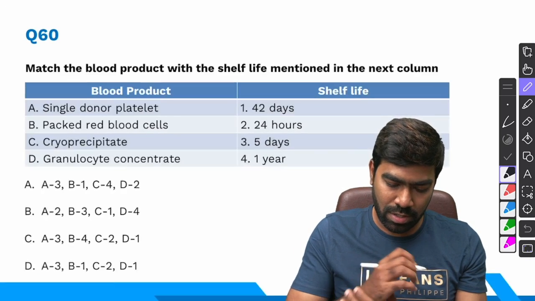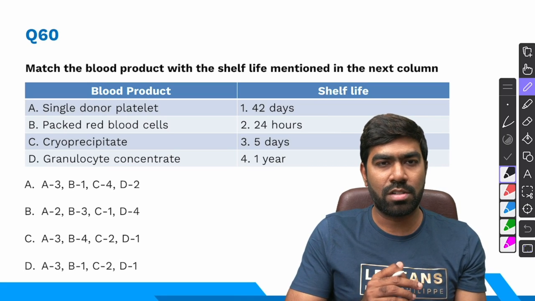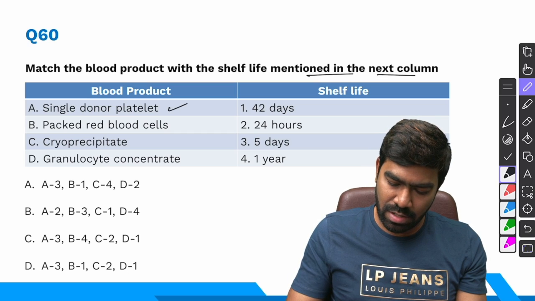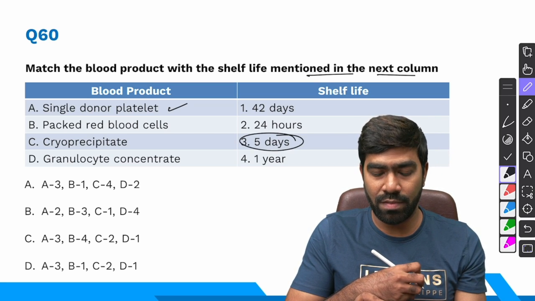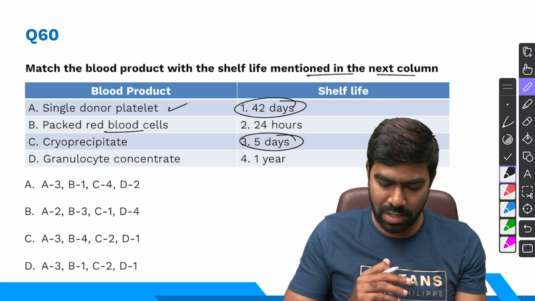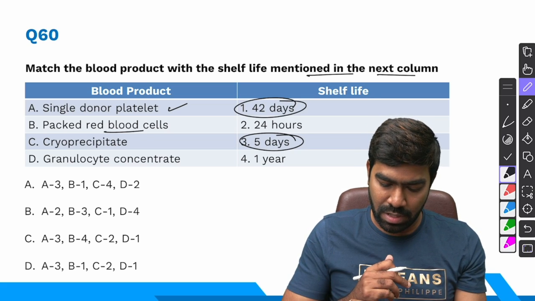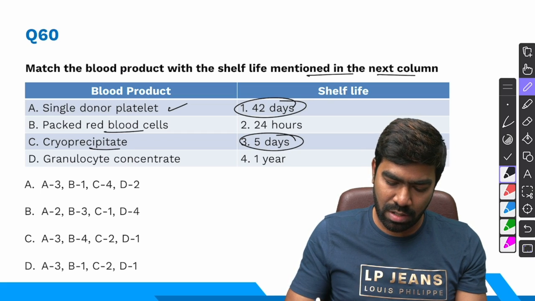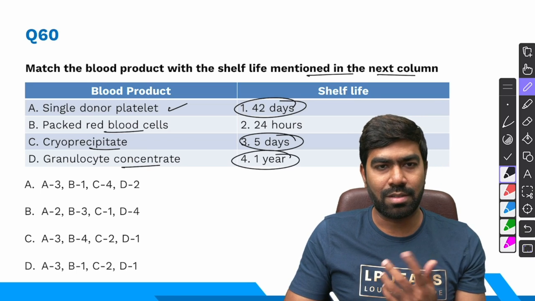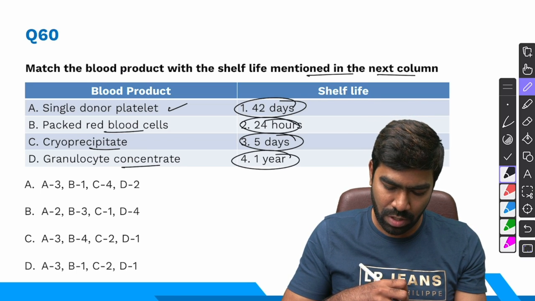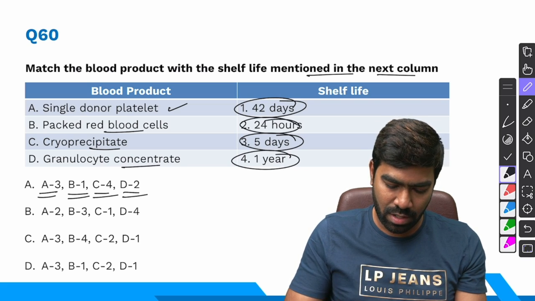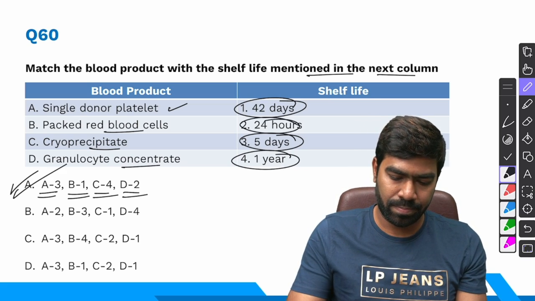So going to the hemato-oncology section. So first one, pretty much simple and straightforward. Match the blood product with the shelf life mentioned in the next column. So single donor platelet typically has a shelf life of 5 days. And PRBCs is going to typically have a shelf life of 42 days maximum, depending on the preservative that you're going to use. And cryoprecipitate is going to have a shelf life of 1 year. FFP and cryoprecipitate 1 year always. Leukocytes, granulocyte concentrate, approximately around 24 hours. So A3, B1, C4 and D2. That's correct. So right answer for this question is option A.